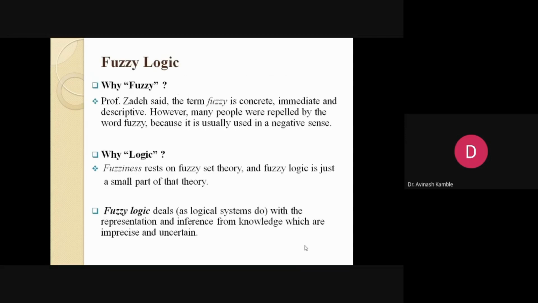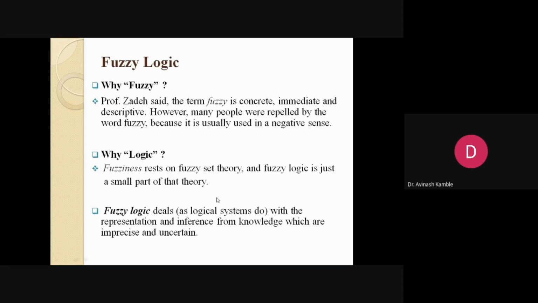Now again, fuzzy logic. In 1965, when Professor Zadeh first introduced the word fuzzy, many people did not agree at all, because for them fuzzy tends to have a negative sense. But a fuzzy term, according to him, is concrete, immediate, and descriptive.